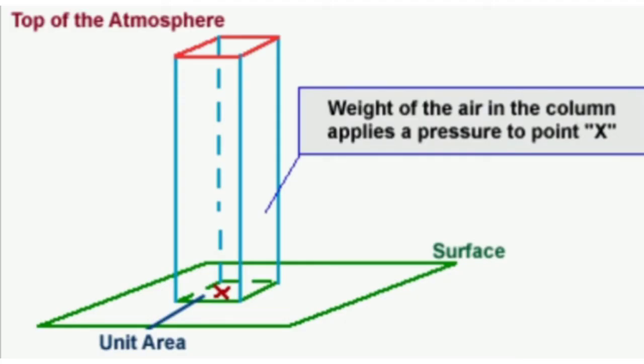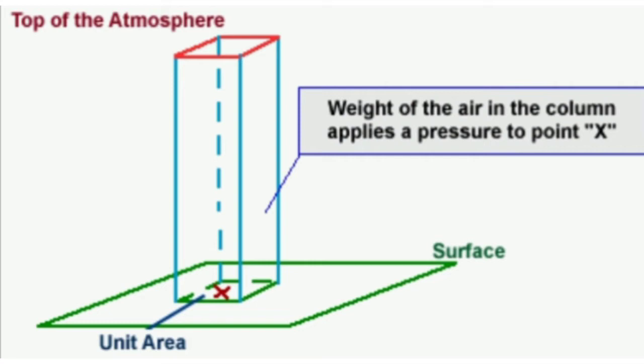Listen children, this image shows the column of air exerting pressure on a unit area. The pressure at point X increases as the weight of the air above it increases.